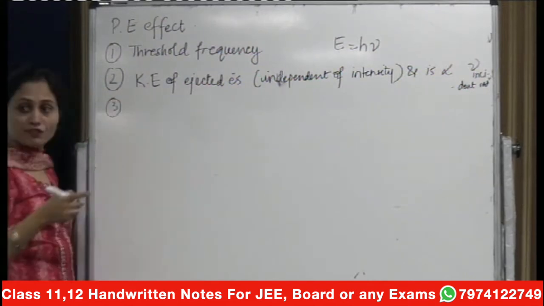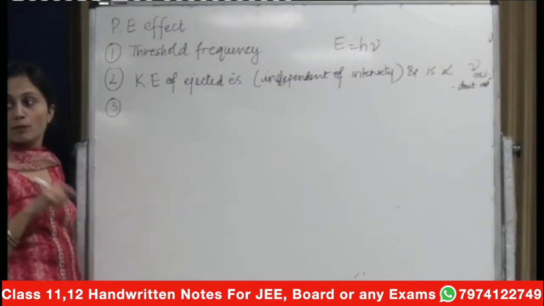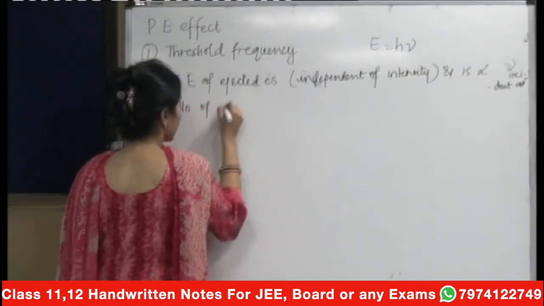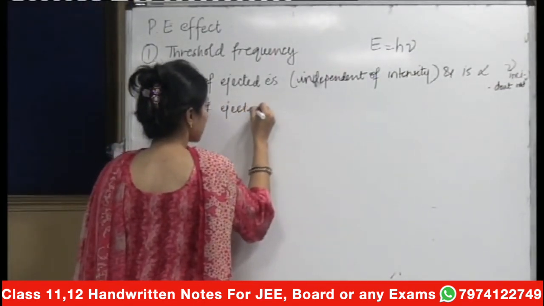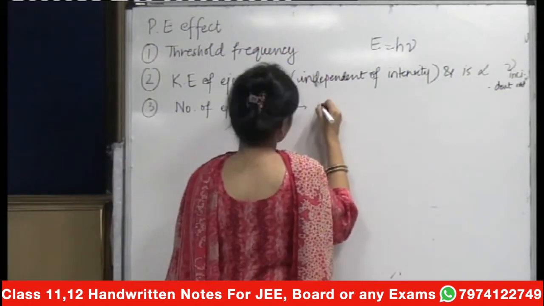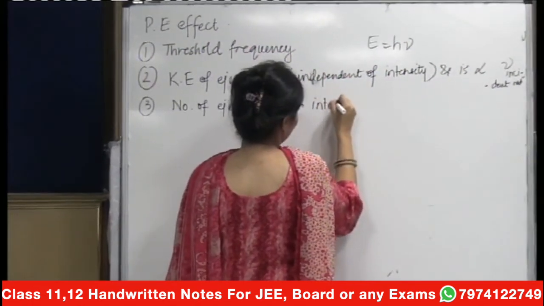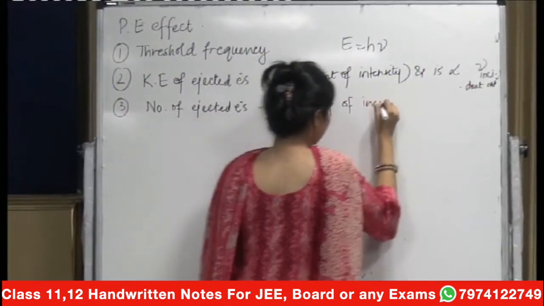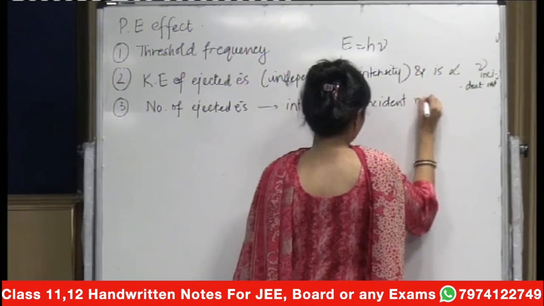The number of electrons ejected depend upon the intensity. The number of ejected electrons depend upon the intensity of the incident radiation.